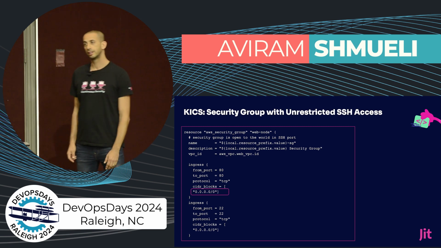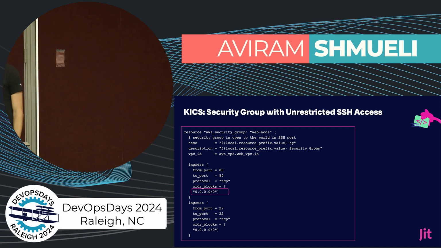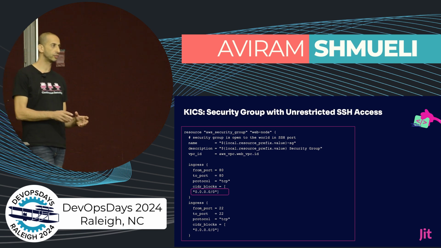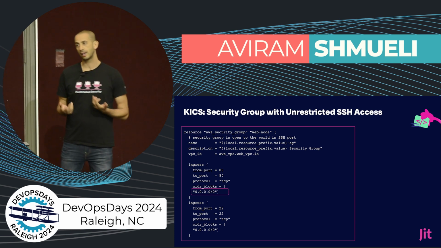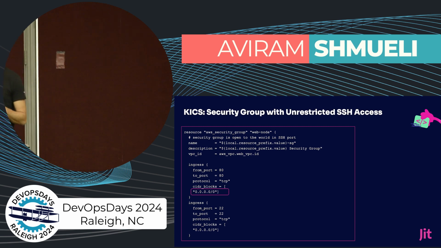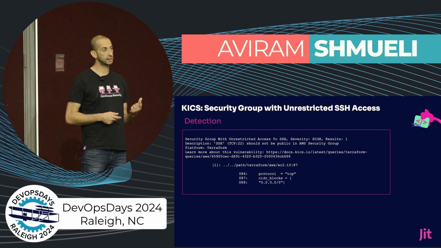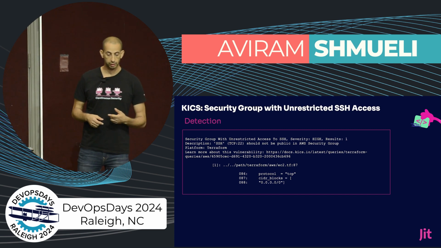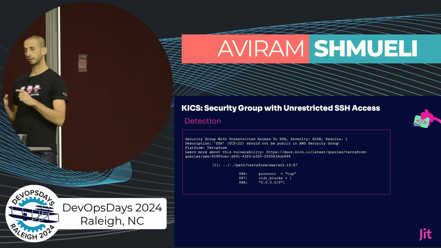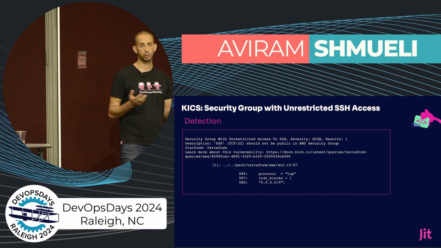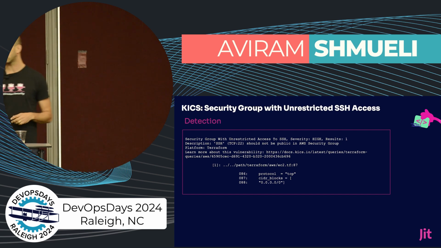So in this case, do you see the misconfiguration in here? Yeah, basically, this piece of code allows SSH connection from the entire world. So if you run KICS on it, it will detect this security group as misconfigured. It will provide the relevant lines of code which introduce this misconfiguration, and it will provide more description about the misconfiguration.